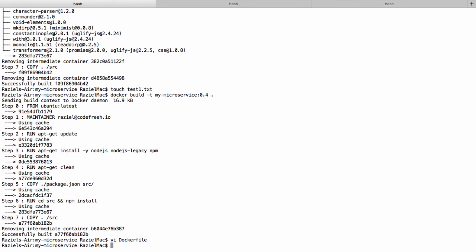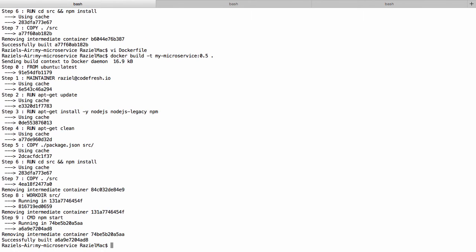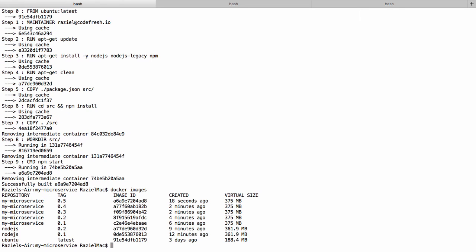Now let's create a final version of our Docker image. It's going to be 5. We'll run it again. It happens so fast, and that's because it could have cached everything besides the last 2 commands that we added. Okay, let's run docker images. We can see the latest image that we created.